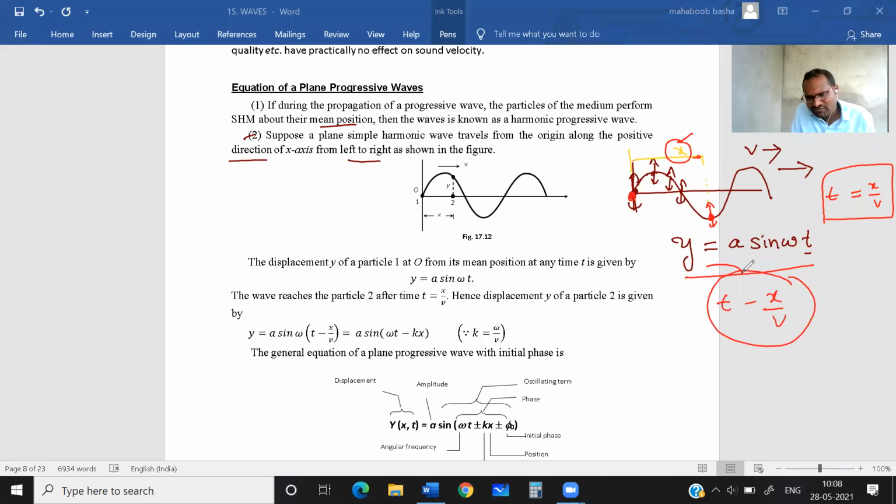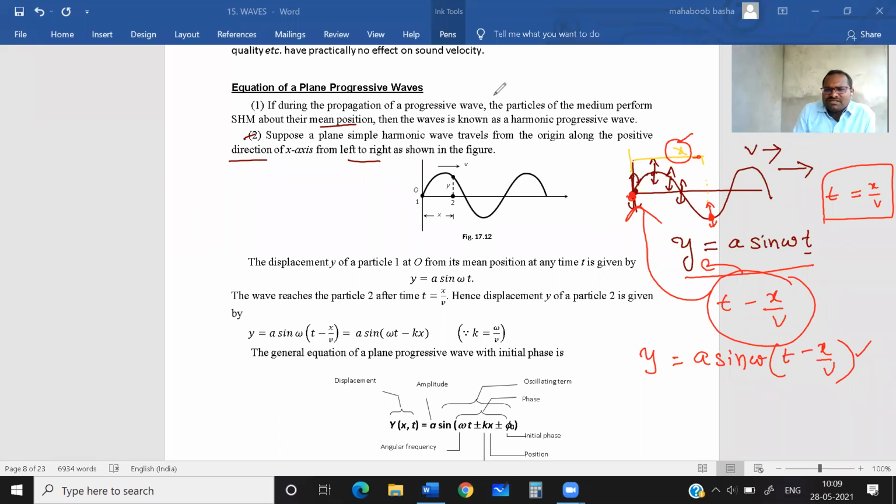So the displacement can be given like this: y equals a sine omega, t minus x by v. This is the time at which it is performing SHM. Clear? Are you getting, students?